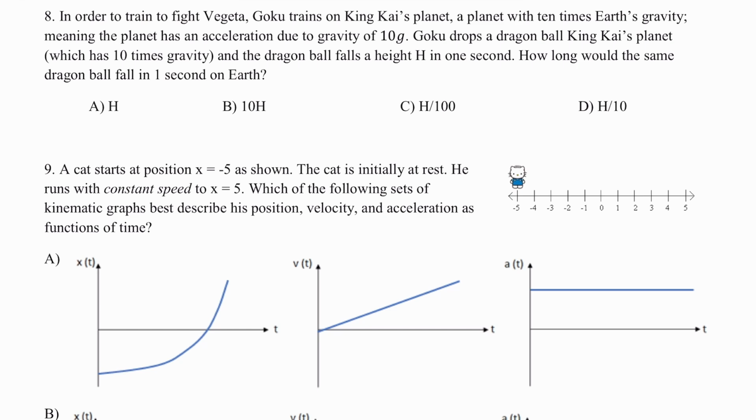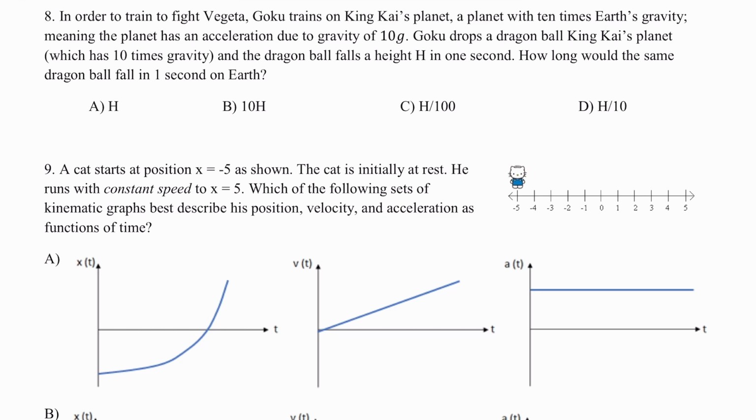The next one reads, in order to train to fight Vegeta, Goku trains on King Kai's planet, a planet with 10 times Earth's gravity, meaning the planet has an acceleration due to gravity of 10g. Goku drops a Dragon Ball on King Kai's planet, and the Dragon Ball falls a height h in 1 second. How long or how far would the same Dragon Ball fall in 1 second on Earth? So there's a lot going on, not too many numbers.